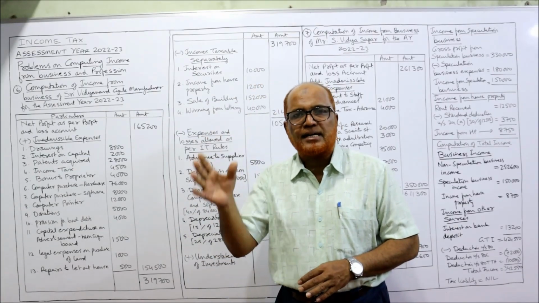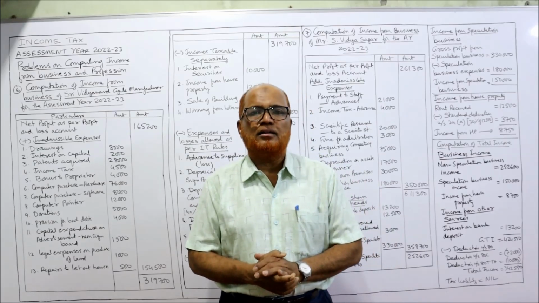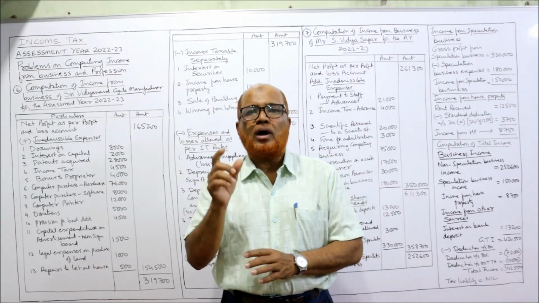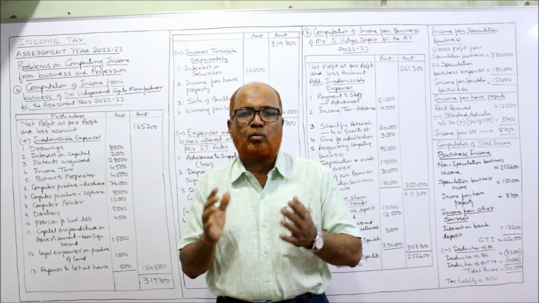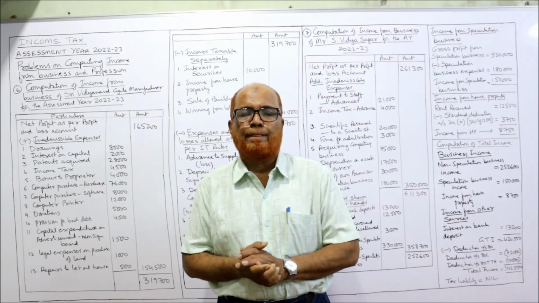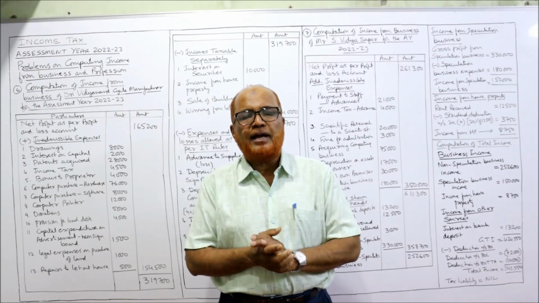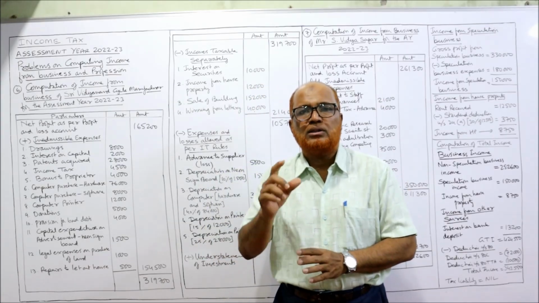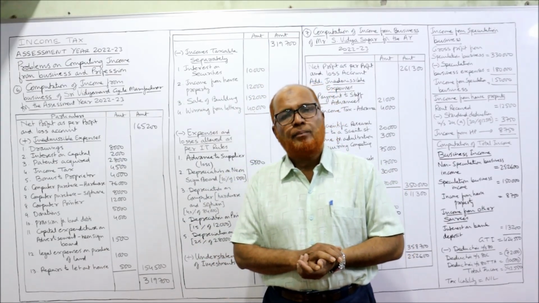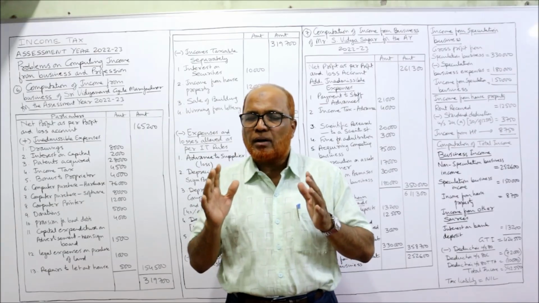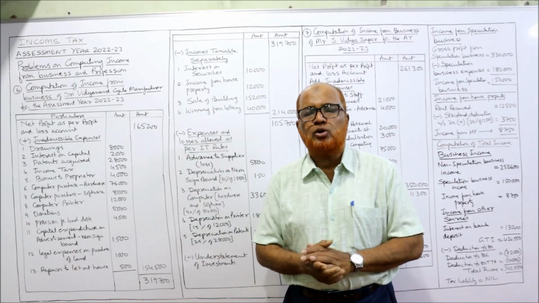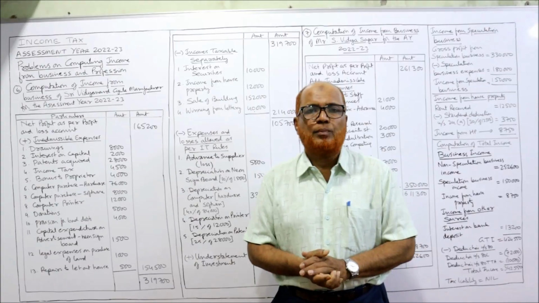The Income Tax Act has given provisions regarding the computation of income from business. What are the items to be allowed as deduction and what are the items to be disallowed as deduction? I have explained all of this in the first 3 videos on theory regarding computation of income from business. If you want the complete knowledge, watch all the theory videos and be perfect about the provisions, then you can